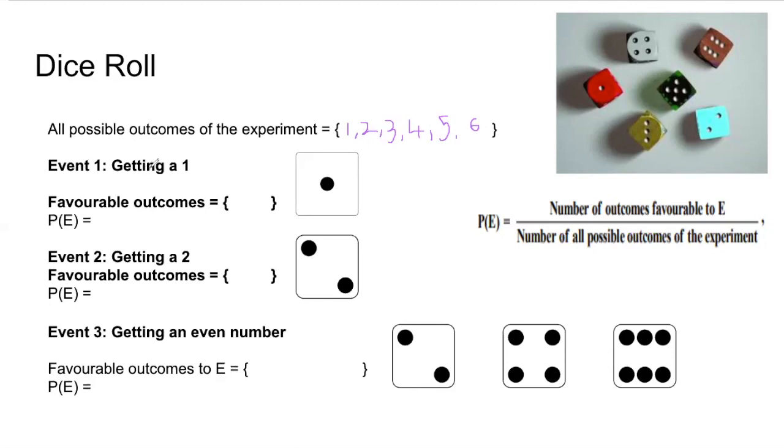The event is getting a 1. So we want to calculate the probability of getting a 1. Now again, from all the possibilities of the experiment, we will start writing favorable outcomes.